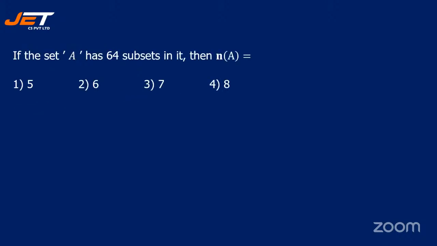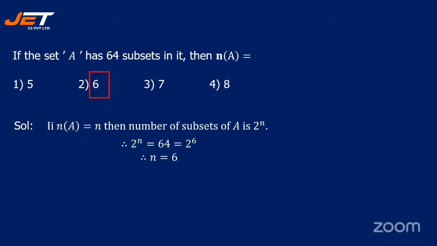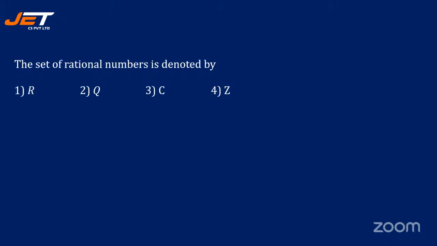If the set A has 64 subsets in it, then n of A is dash. So n of A will be 6 because 2 power n is 64. What is 64? It is nothing but 2 power 6. So n is 6. Okay.